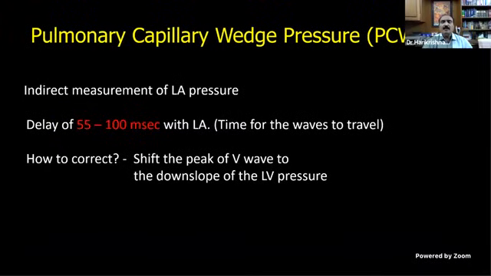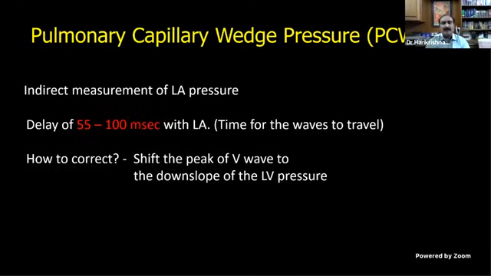So the pulmonary capillary wedge, you should understand that it's an indirect measurement. One of the most important pressures is the pulmonary capillary wedge or the left ventricular end diastolic pressure. These are the two most important pressures because you are getting the filling pressures of the left side. So you are getting an indirect measurement of the LA pressure by the pulmonary capillary wedge. There is a delay of 50 to 100 milliseconds with the LA because the waves have to take some time to travel to the capillary wedge position.